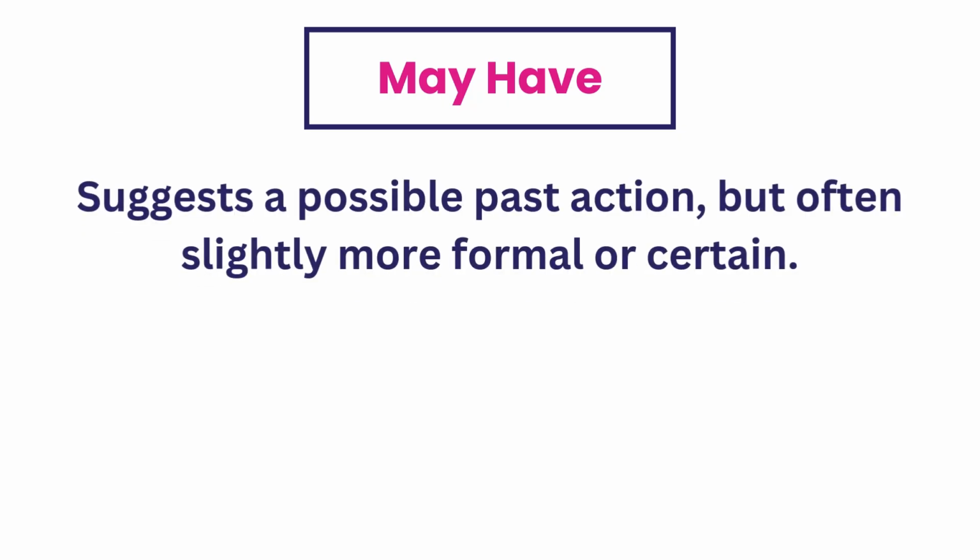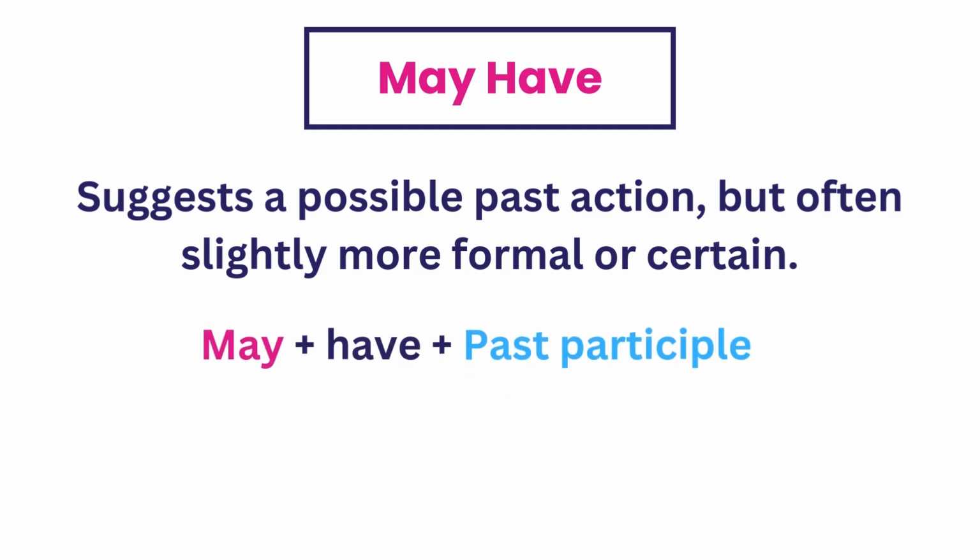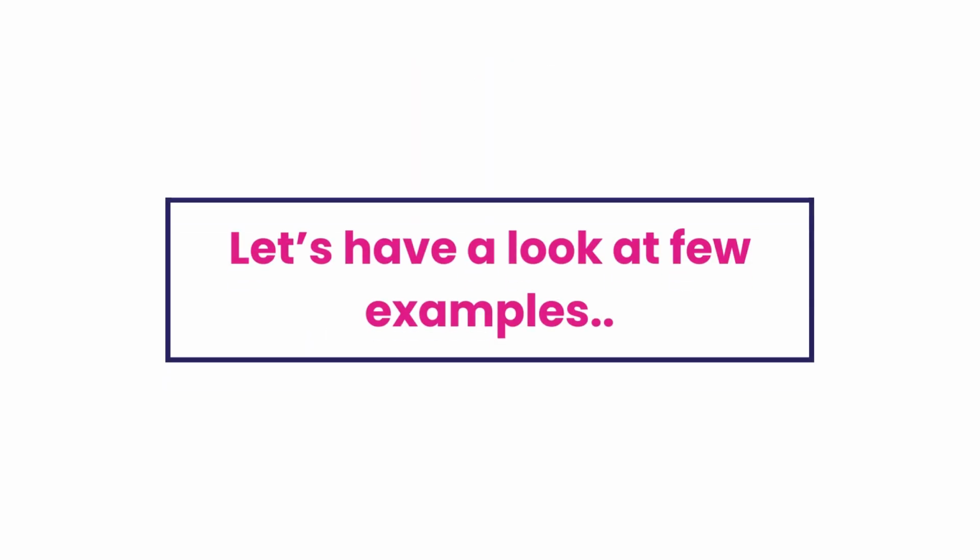Now let's take a look at may have. This is used to suggest that something was possible in the past, but we're not 100% sure if it happened. It's formed with may have plus past participle. May have often sounds a bit more formal than might have, and can sometimes indicate a slightly higher degree of certainty about a past action. Let's have a look at a few examples.